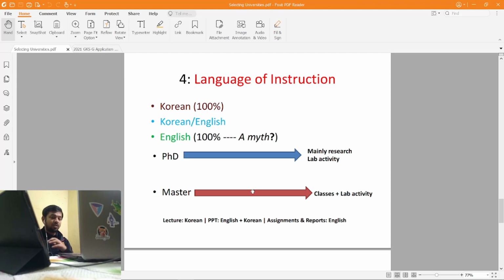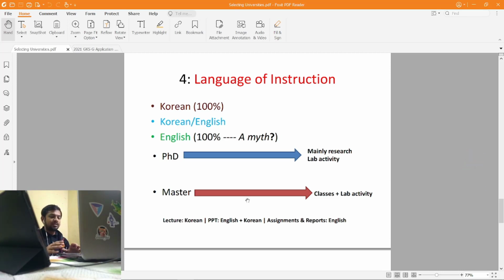Let's say you are going for a PhD. What a PhD candidate is doing in the college or university is just doing research in the lab, right? Their activity is mainly related to research. As a PhD candidate, you are not going into classes, you are not taking lectures.